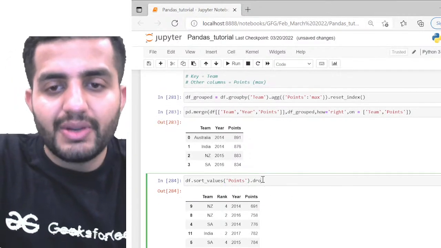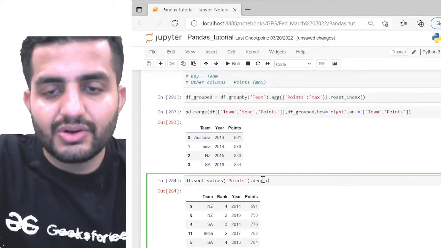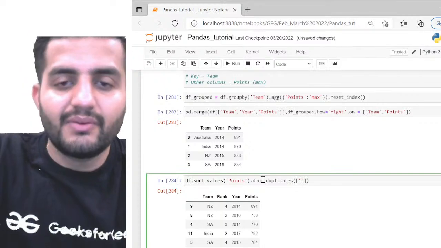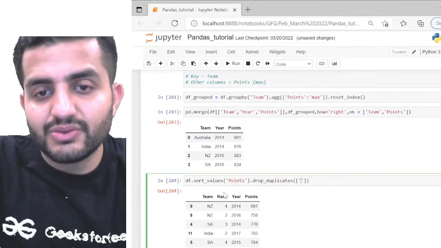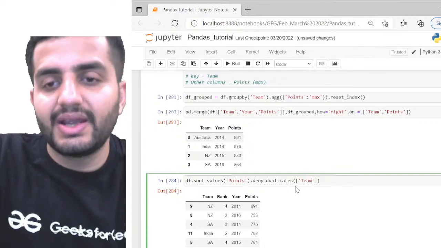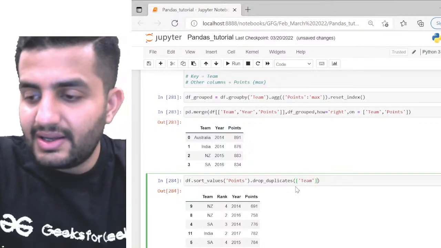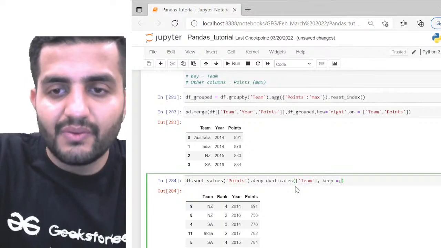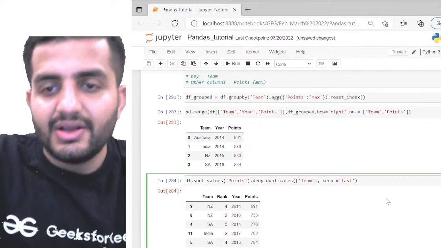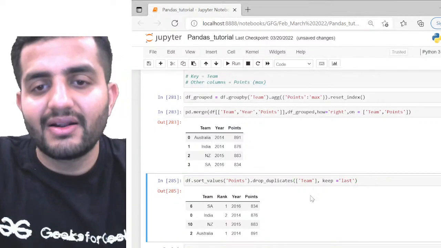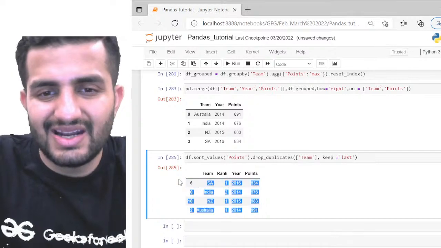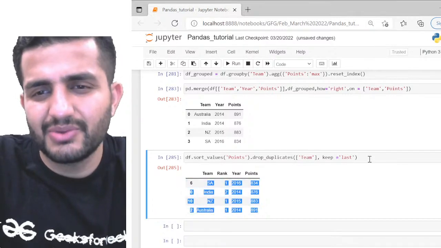Now we can do a drop duplicates on top of it. For the drop duplicates, we can pass the column name here. What I want is per team, so we can drop team as a duplicate here. And we can keep the last one, because we want the maximum of it. If we simply do it, we'll get the final result. So we have the same thing again: Australia 2014 891, New Zealand, India, South Africa. Yes, we have some index issues, and ranking issues.